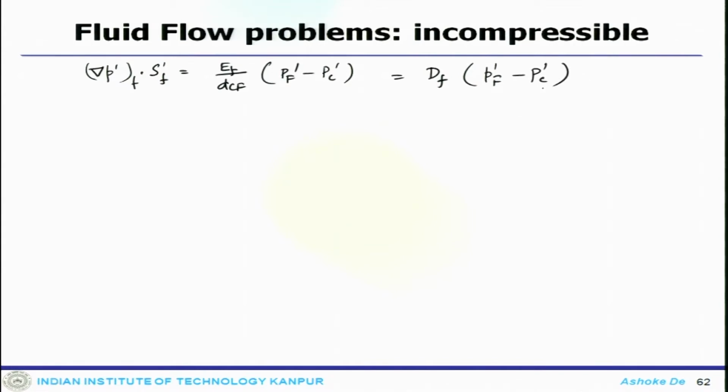Now, once you substitute this back in the pressure correction equation, it will look like a simple correction equation: sum over all the cells A P prime P F prime equals B C P prime.